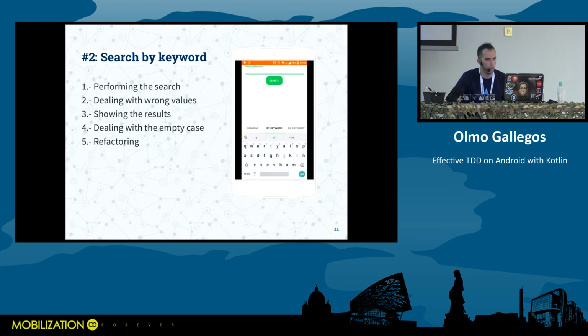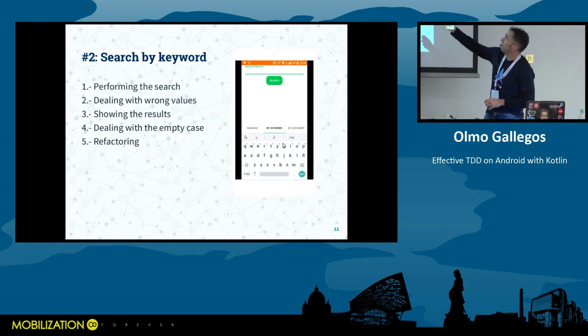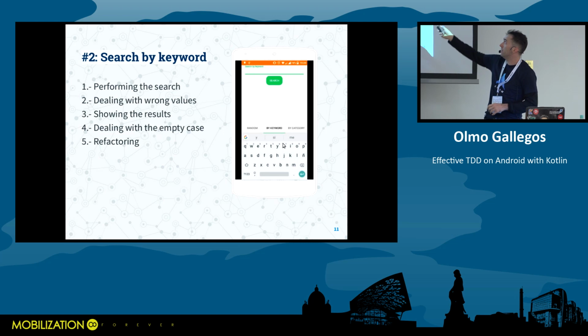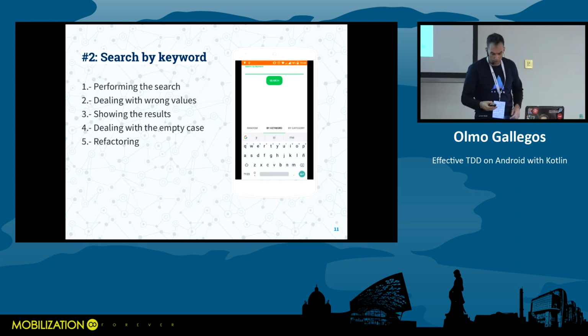Search jokes by keyword. So as you can see on this screen, well, the GIF is not working, but I'm going to tell you how this screen goes. It has an edit text on top, as you can see. We can write the query here, the text we are going to search for. We have the search button. We are going to tap it. And there is a recycler view. The GIF does not work, but a recycler view down here presenting the results.